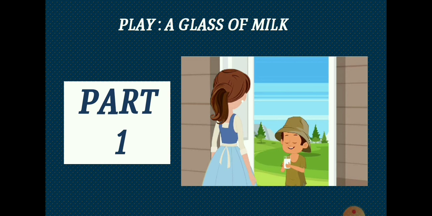In this part 1, we have discussed the scene 1 and let us revise it quickly. In the scene 1, a boy has been shown who is very poor. He is selling books from door to door. He wants to pay for his fee. He meets a lady.